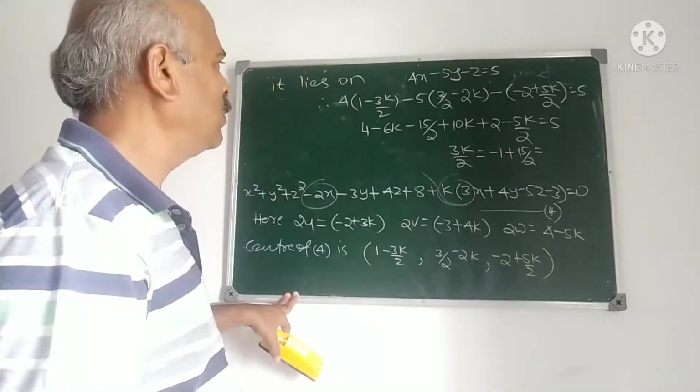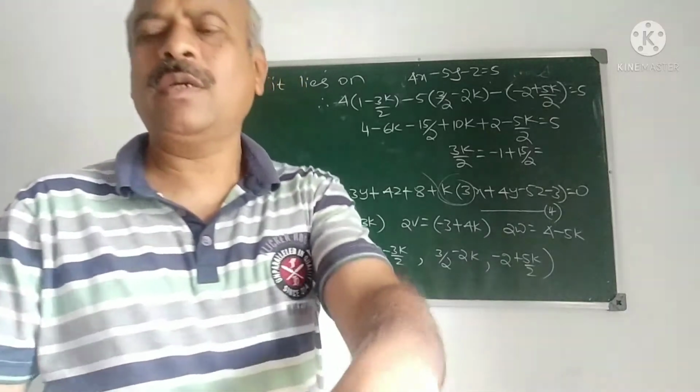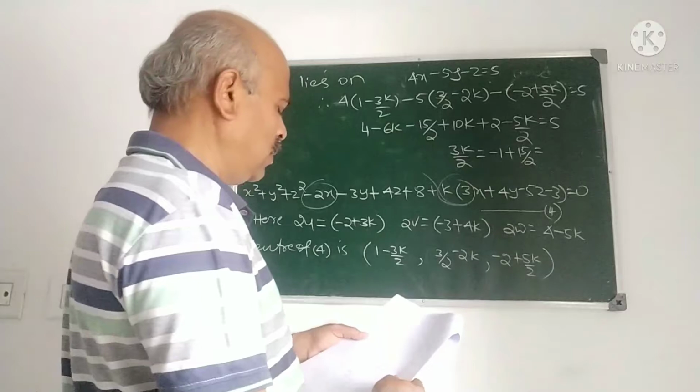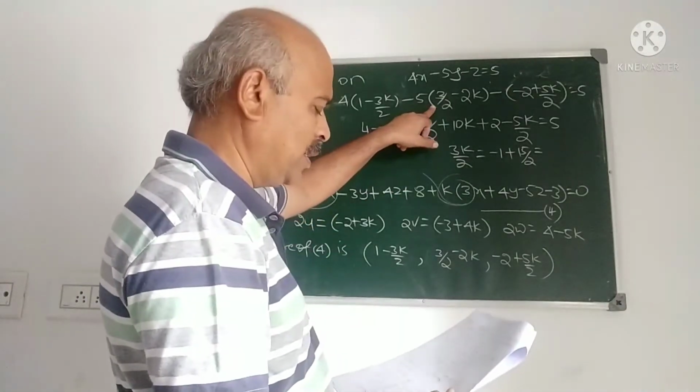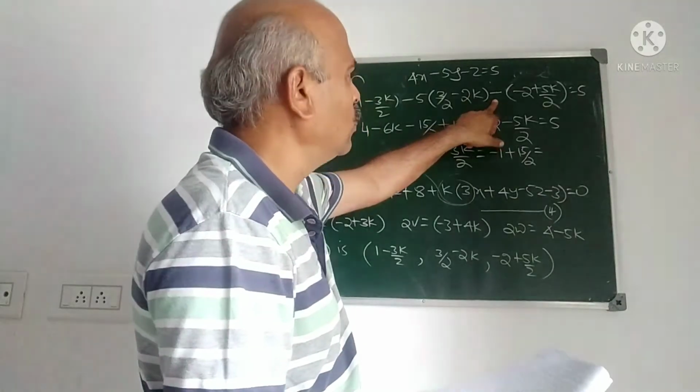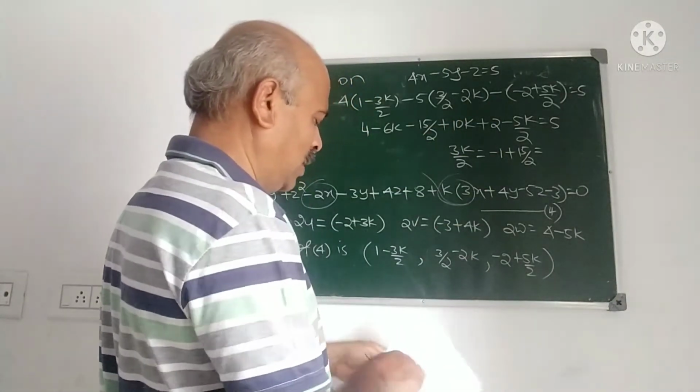We get 13 by 2 here. Is it correct? I think I have to verify this. 4 into 1 minus 3k by 2 minus 5 into 3 by 2 minus 2k minus of minus 2 plus 5k by 2 is equal to 3, not 5 it is.